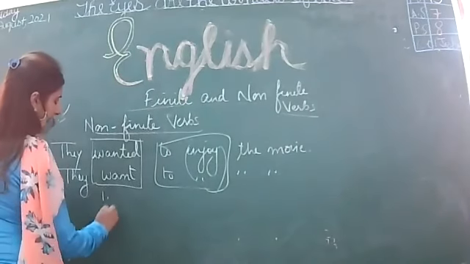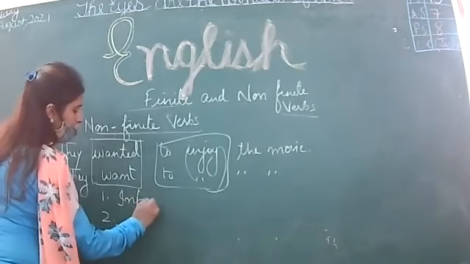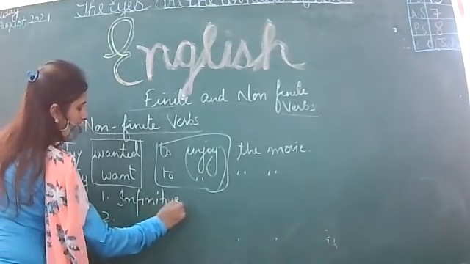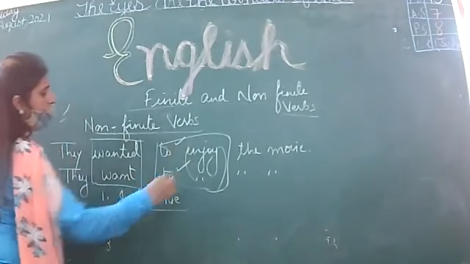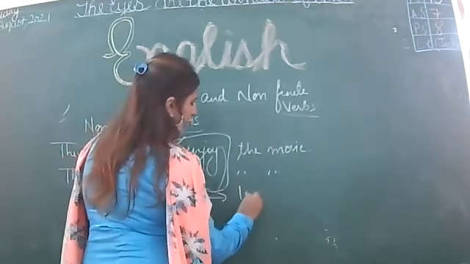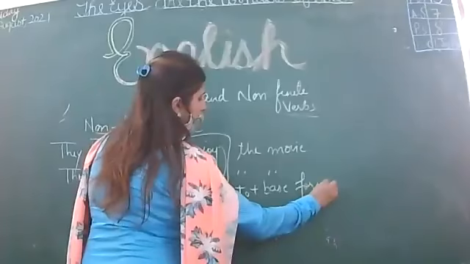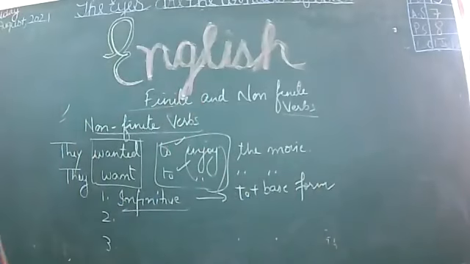There are three types. Which three types? Infinitive. Infinitive is to plus base form. Sometimes in the exam, it is asked to fill in the infinitive.